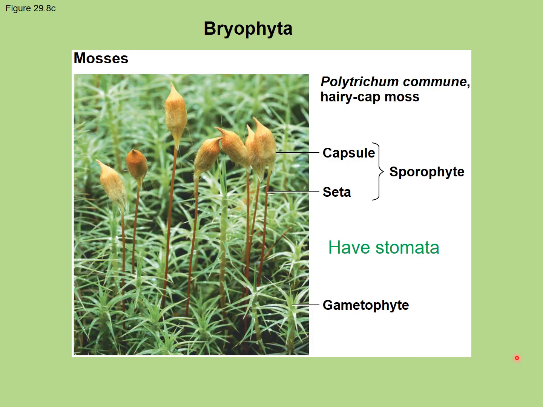And we have the mosses. They do have stomata. The mosses are what we've seen already. We saw the alternation of generations. We can see the gametophyte is larger and more dominant, and then the sporophyte emerges from the gametophyte, and this is the one that has the capsule-like structures with the stem-like structures.